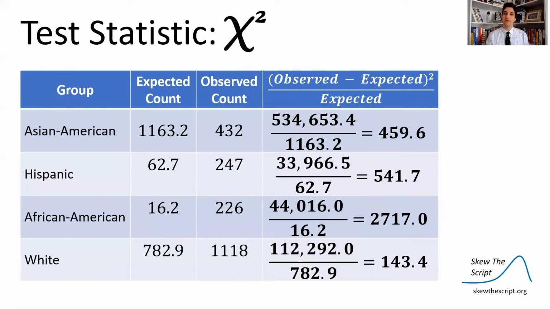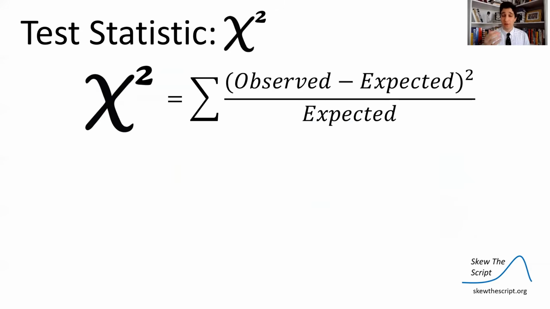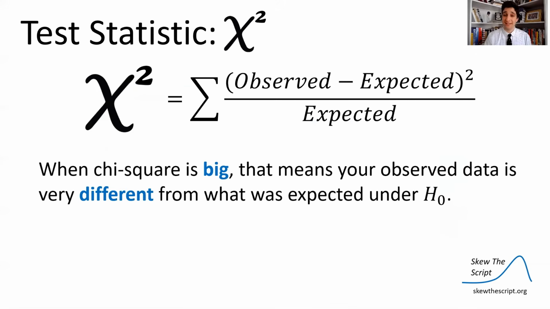So we're going to divide by the expected counts here, get these numbers, and then we're going to add up all these numbers. This is the sum total of the squared differences scaled by what we expected. This is the chi-squared test statistic. To write this out formulaically, it's just this: the sum of the differences between what we observed and expected, squared, divided by what we expected.